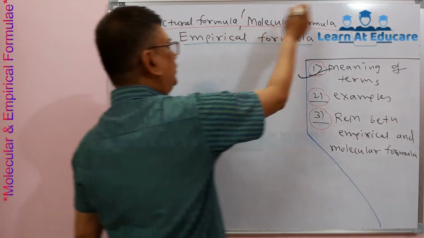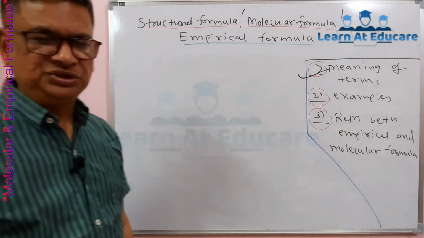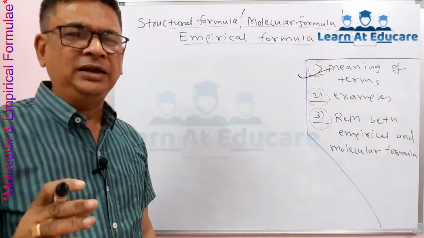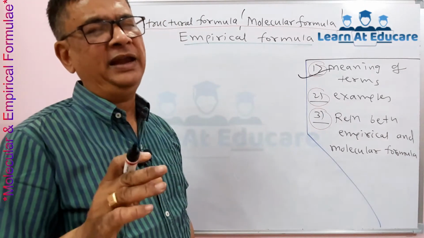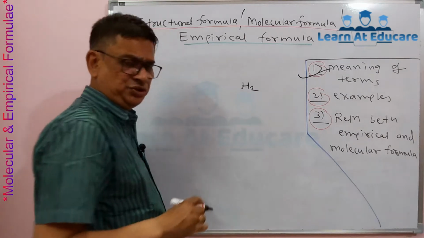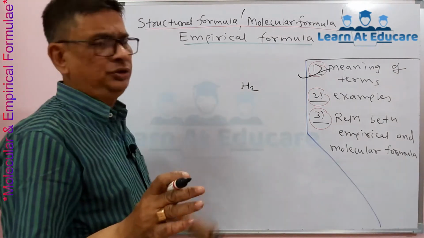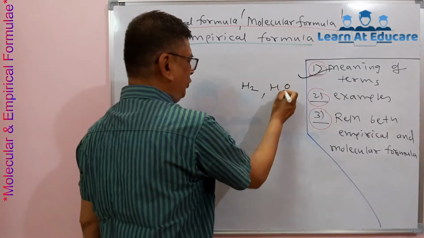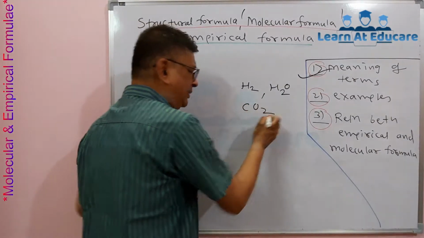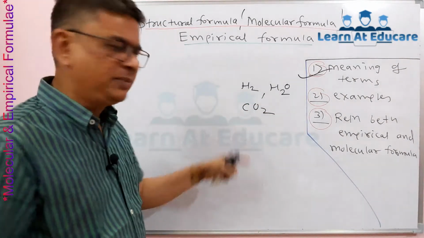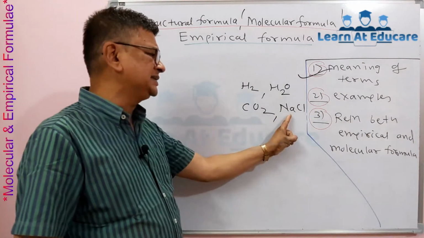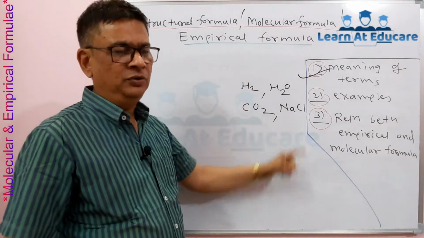Next, molecular formula. Molecular formula means one molecule contains which elements and how many atoms of each element. For example, the molecular formula of hydrogen is H2, meaning in one hydrogen molecule there are two hydrogen atoms. The molecular formula of water is H2O, meaning it contains one oxygen and two hydrogen atoms. The molecular formula of carbon dioxide is CO2, meaning it contains one carbon and two oxygen atoms. The molecular formula of common salt, sodium chloride, is NaCl, meaning it has one sodium and one chlorine atom.